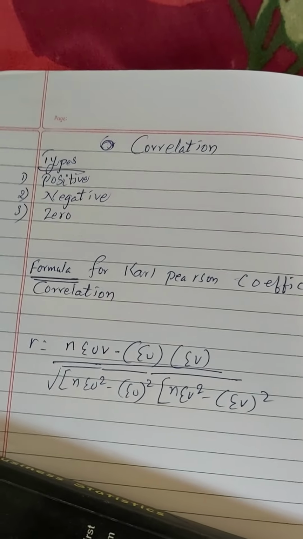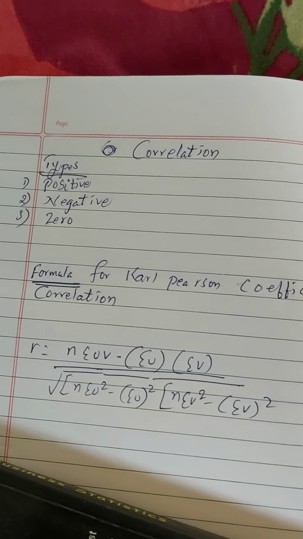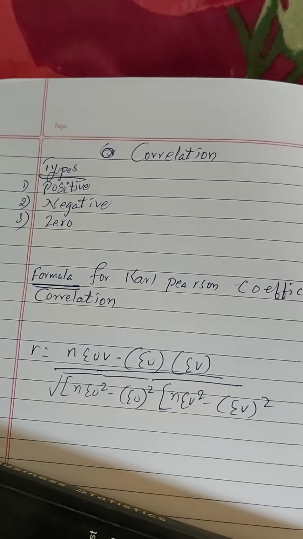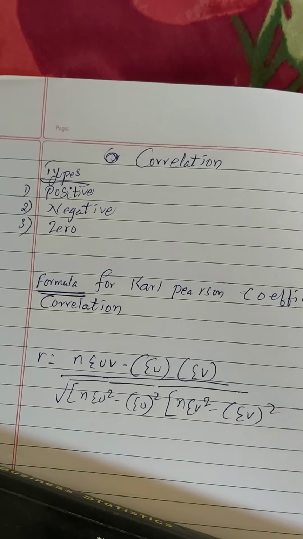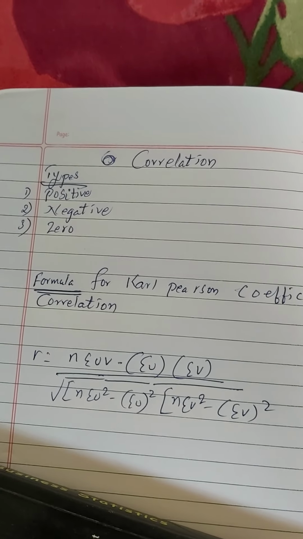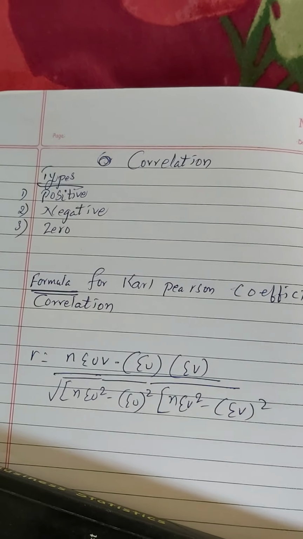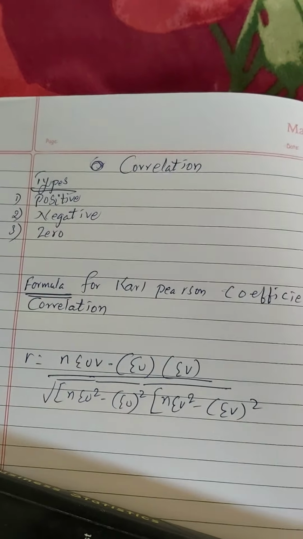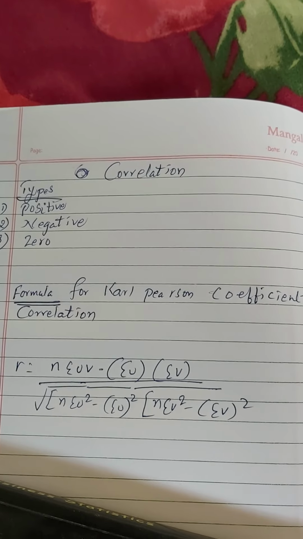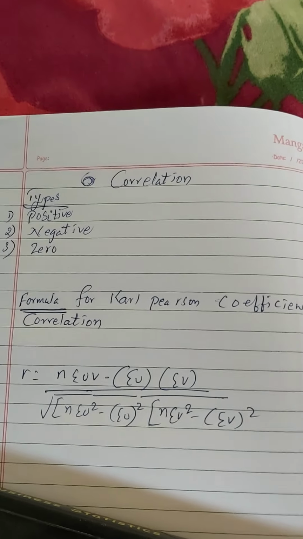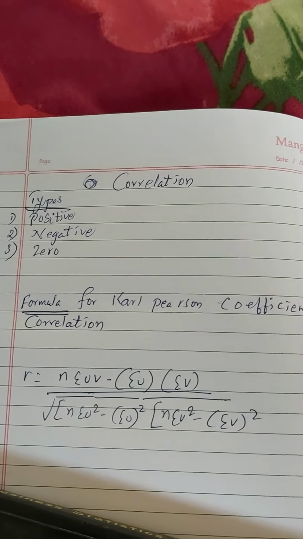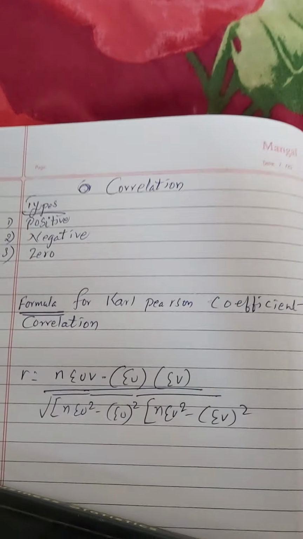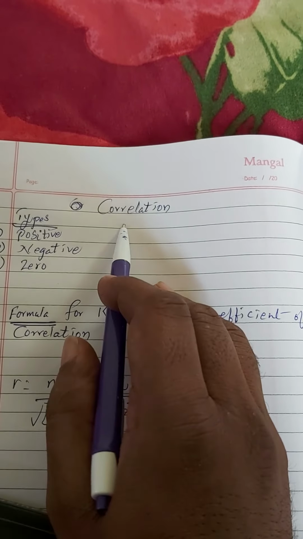Dear students, in yesterday's class, I gave some brief introduction about Statistics 2. In today's class, I am going to begin the first concept, that is correlation and regression. Correlation and regression are separate concepts. First, let us understand what is correlation. After solving problems relating to correlation, we can move forward to regression.